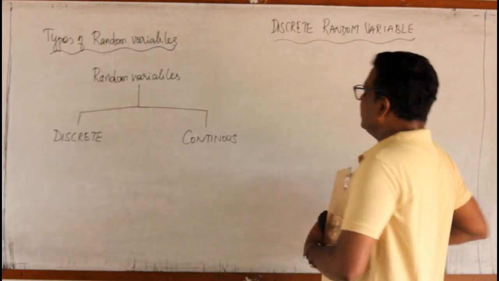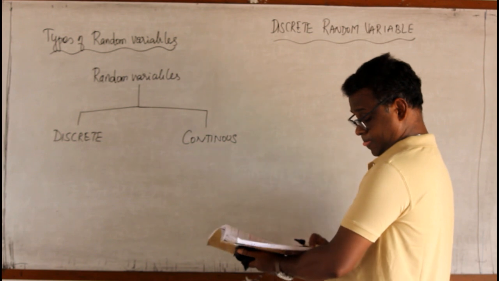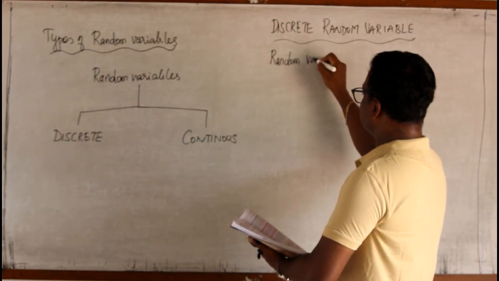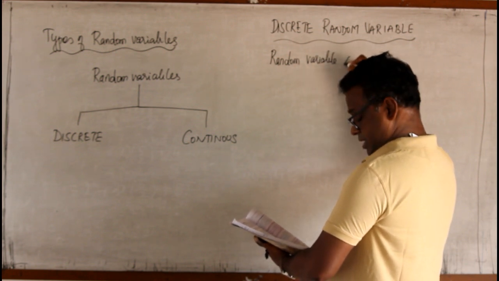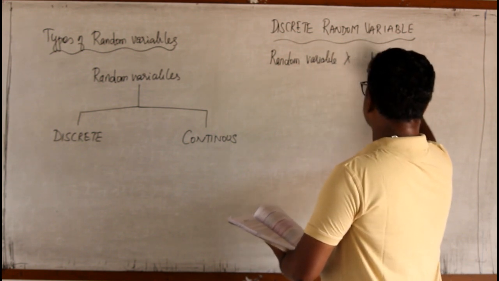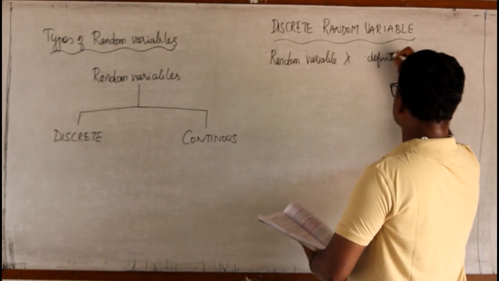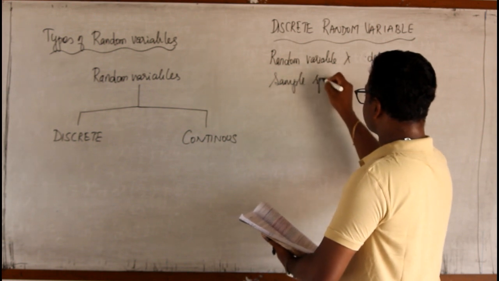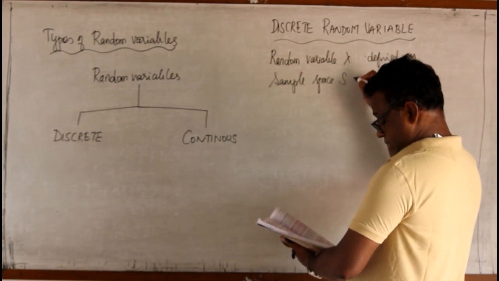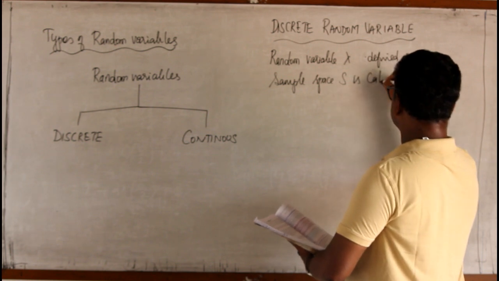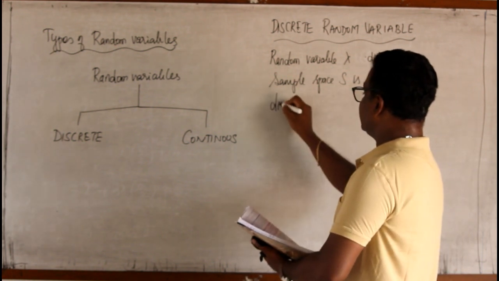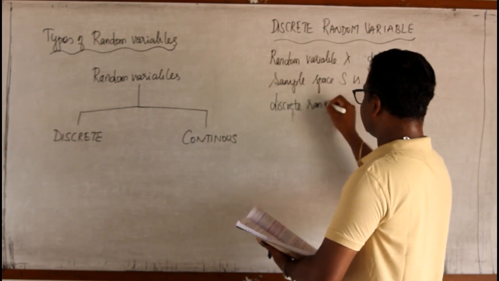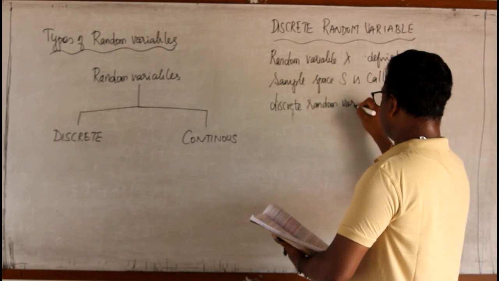That is, a random variable x defined on sample space S is called discrete random variable